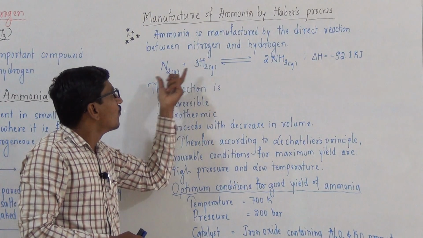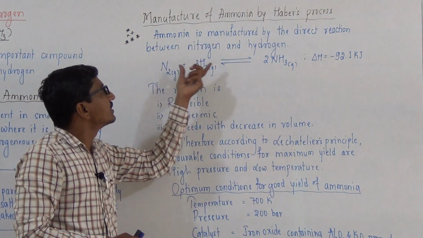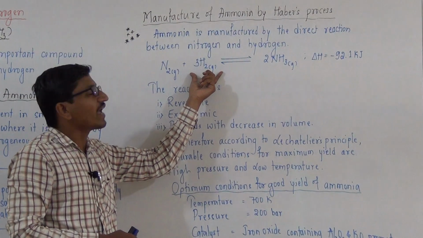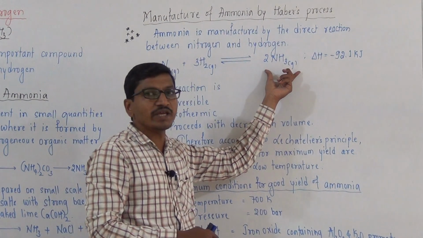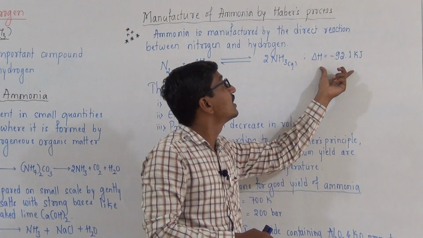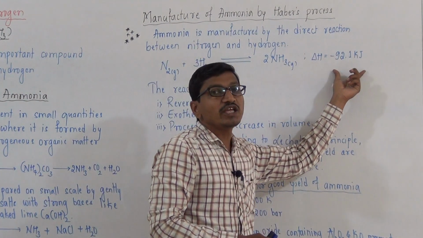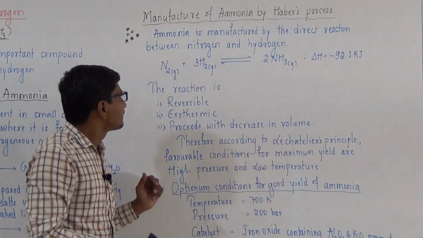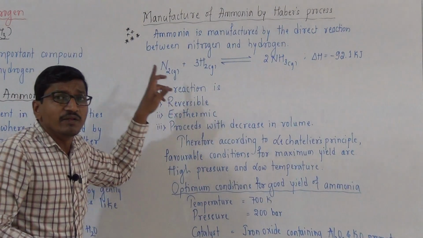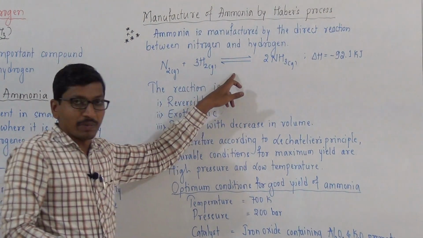1 mole of gaseous nitrogen reacts with 3 moles of gaseous hydrogen to give 2 moles of gaseous ammonia with the liberation of 92.1 kilojoule of energy. From this reaction, the reaction is reversible.